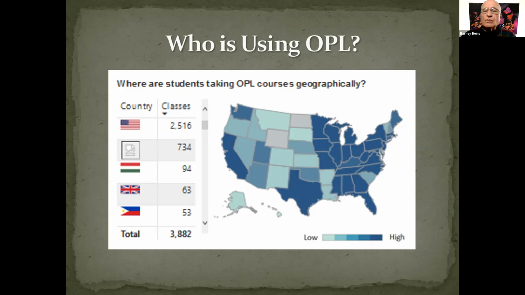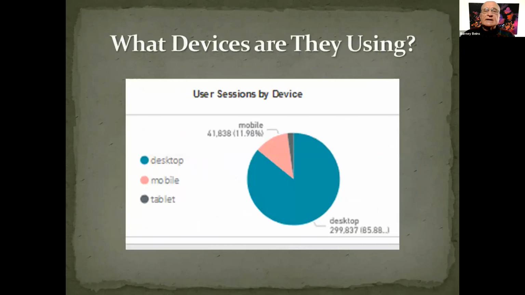But you can see it's very widespread and it's getting a lot of application. And as we hoped, people have been able to access it on mobile devices as well as on desktops, less so on tablets. But what this means is that it really is useful on different devices that students do have now.